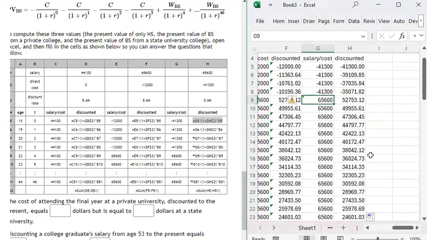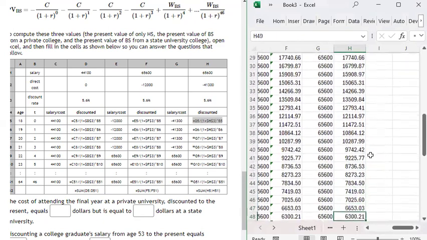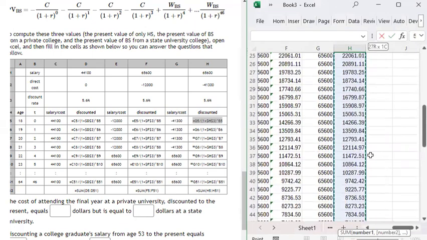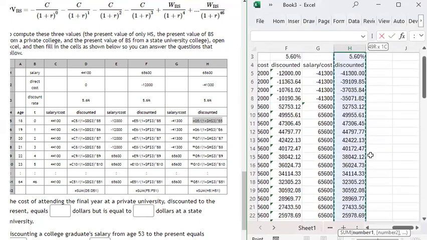Because the salary we make the year after we graduate from college is closer to the present, we give it more weight, right? Okay. So now what we have to do is calculate the net present value of this. So we're going to sum the discounted salary values and the discounted tuition payments.